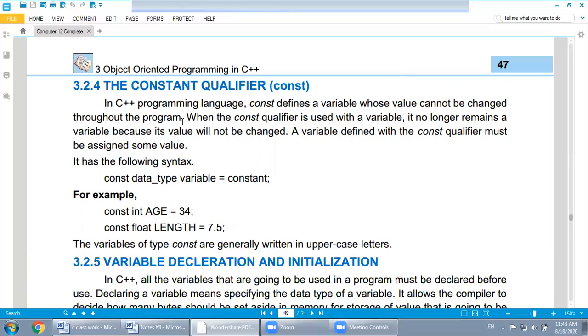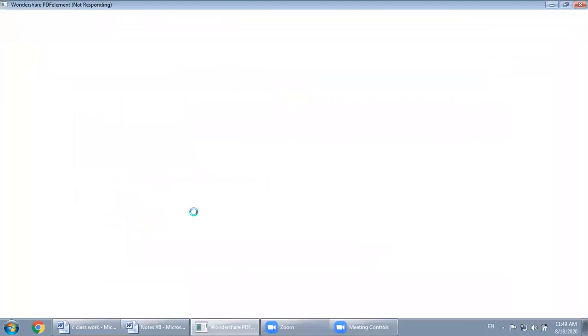For example, the value of the pi symbol is not present on the keyboard, so what to do? We will write the name pi. I will tell you the example. It has the general syntax: const, data type, variable name, and value. For example, const int age = 34. So whenever I use the age variable in my program, it will assume its constant value is 34.